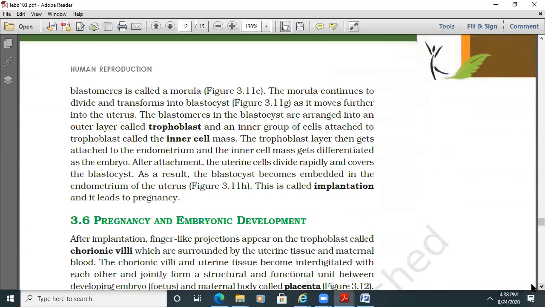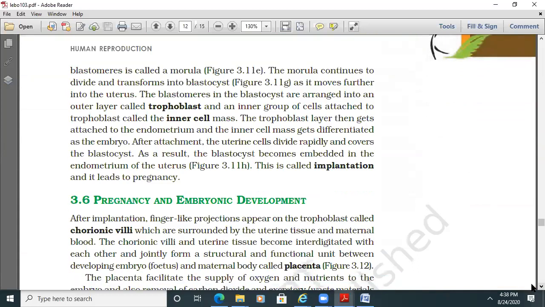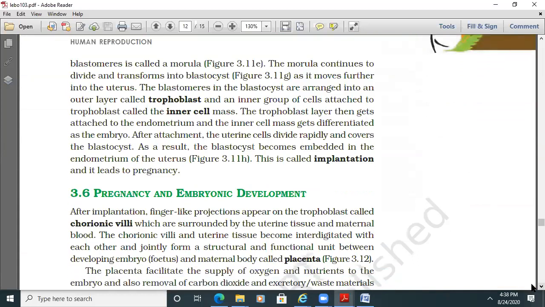The morula continues to divide and transforms into a blastocyst as it moves further into the uterus. The blastomeres in the blastocyst are arranged into an outer layer called trophoblast, and an inner group of cells attached to the trophoblast called inner cell mass.